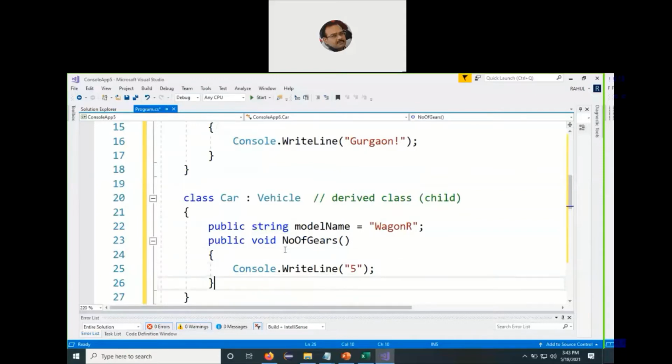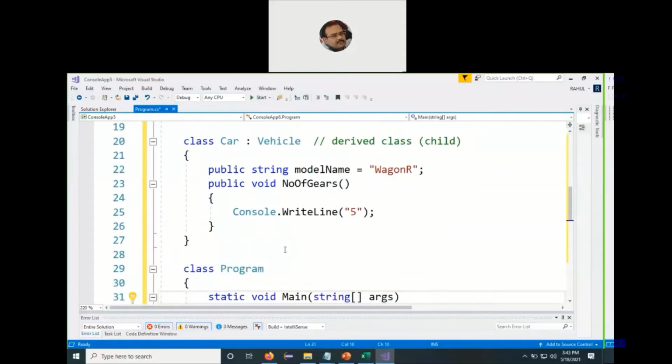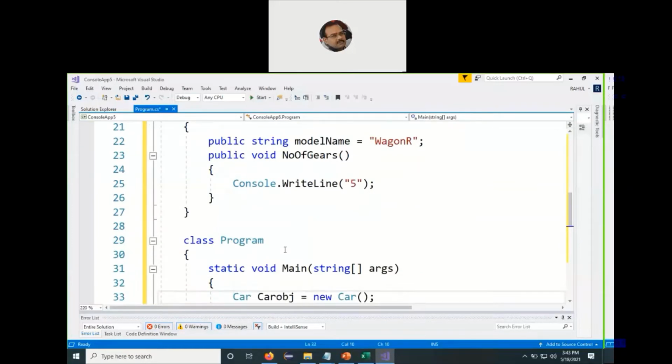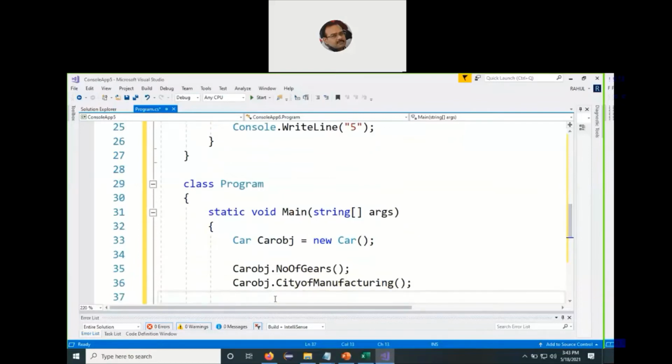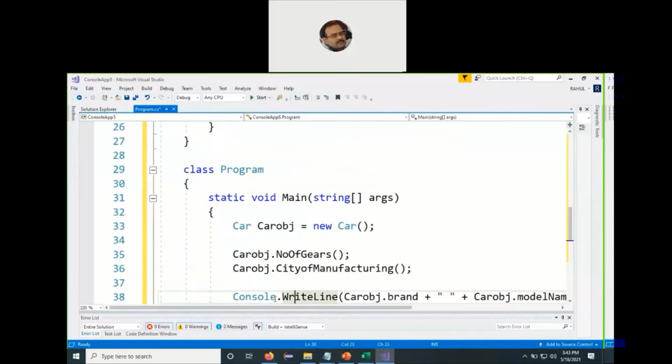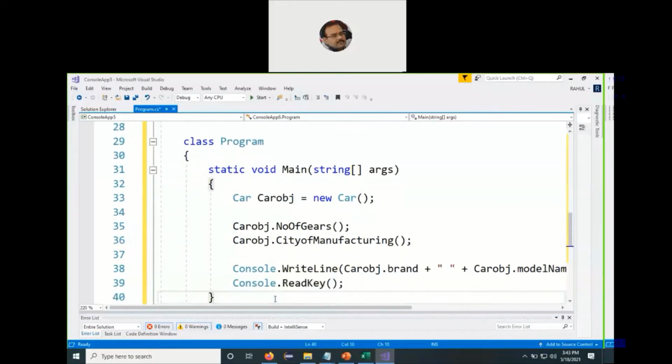And that is what we do by defining a third class called program. We come to the main function, instantiate the derived class, and after instantiation we get a reference variable called car object, and using the car object we make a call to the member functions of the base class as well as the derived class, that is city of manufacturing and number of gears. Also we can make a call to the member variables, that is the brand name and the model name, and both of them are accessed and their values are displayed in the main function of the class program. So let us run the program to see its output.